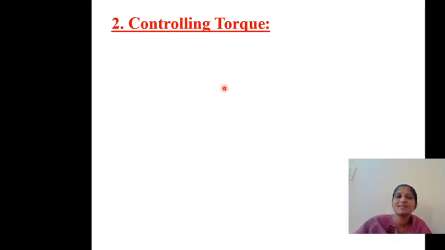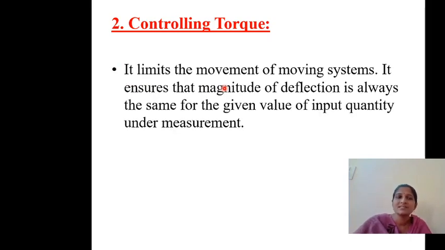So the second one is controlling torque. Control means it limits the movement of the moving system. That means instead of going till 5 amperes, it will stop at 2 amperes. It ensures that the magnitude of deflection is always the same for the given value of input quantity under measurement.